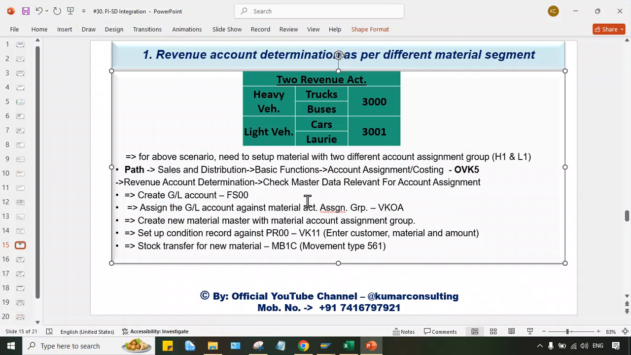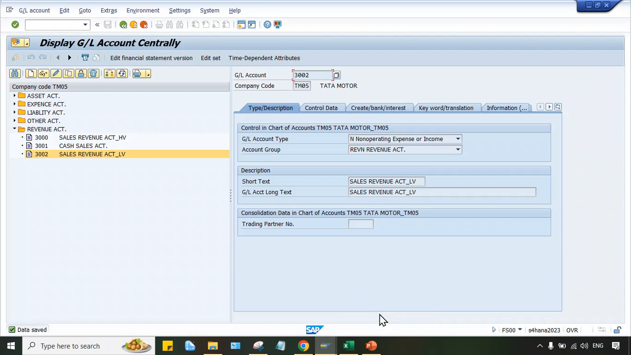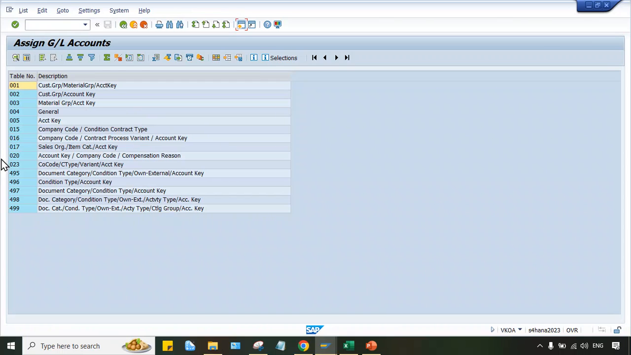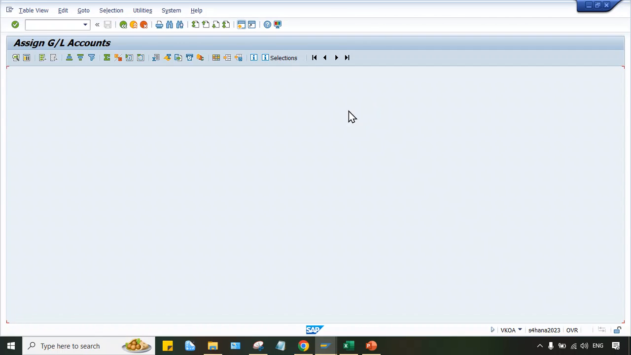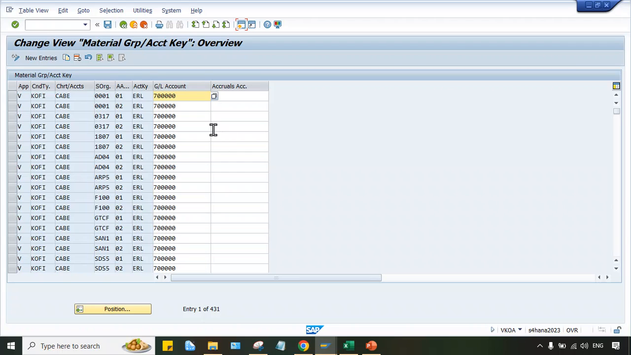So we have created two different relevant GL accounts also. Now assign the GL account against the material account assignment group in VKOA. Now go to VKOA, guys. Just come here. In VKOA, these are the standard entries given by SAP. So here itself we have to make the changes. Now here we have material group and account key. Against this combination, double click here, and against this combination I'm going to assign. So look at here, just select any one and click on copy.